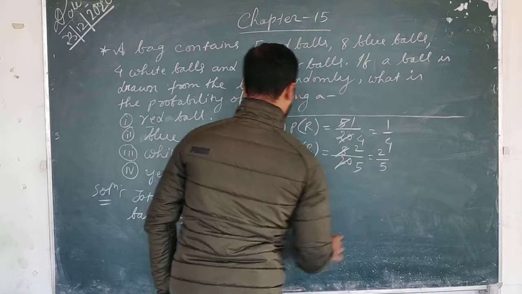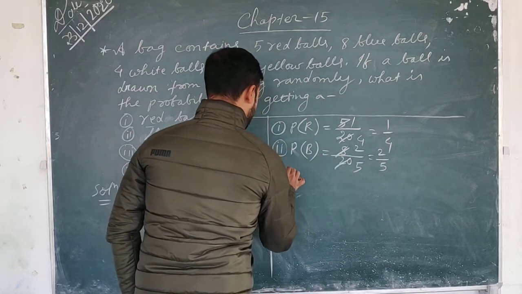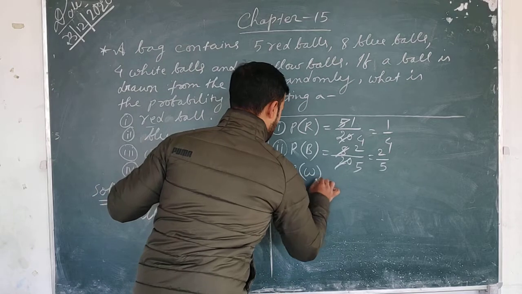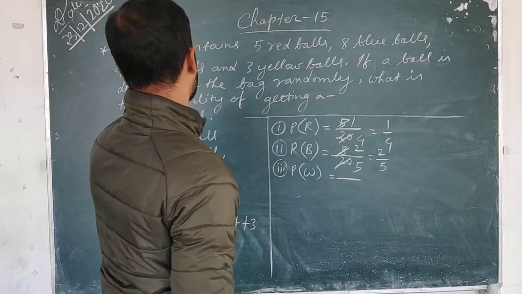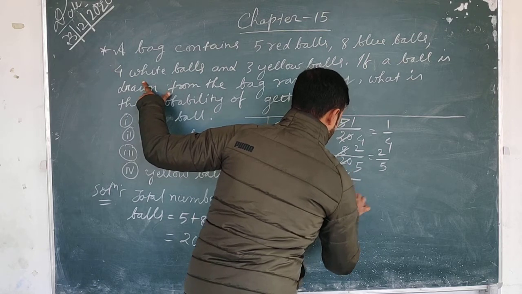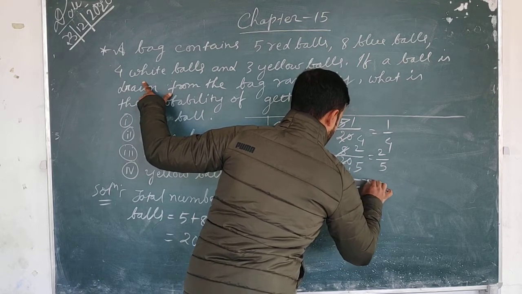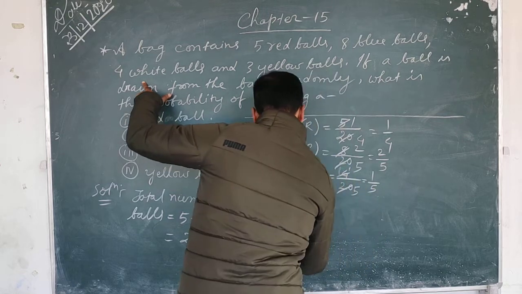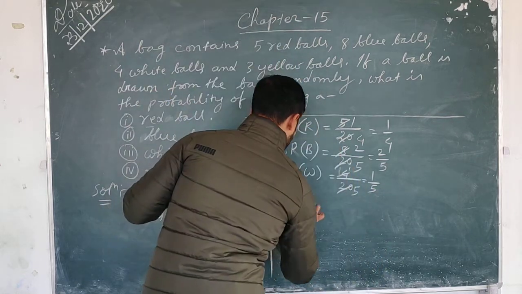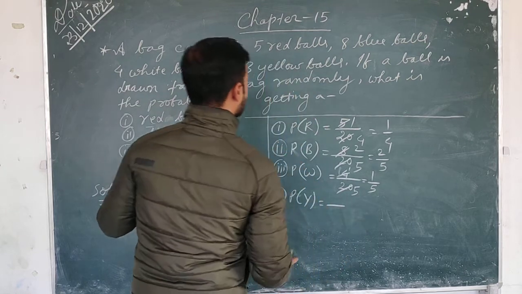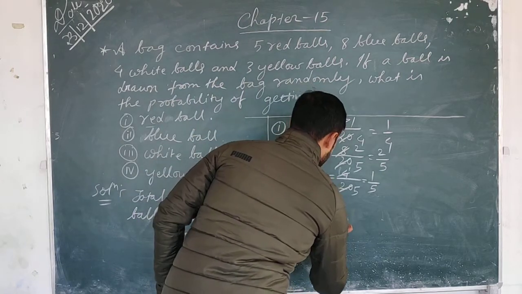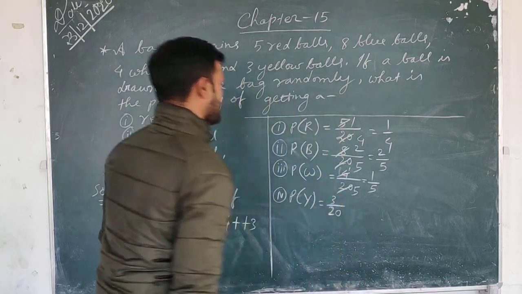2 by 5. What is the probability of getting a white ball? What is the number of white balls? 4 by 20, which is 1 by 5. What is the probability of getting a yellow ball? Number of yellow balls is 3, so 3 by 20. This is the way to find out probability.